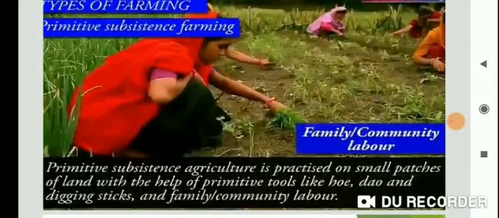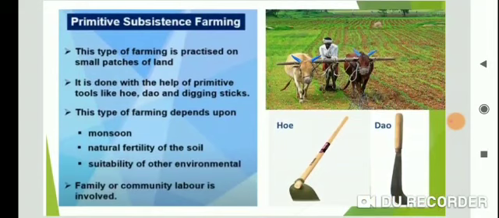This picture shows the digging sticks, hoe and dao, and this type of farming is done on very small patches of land. These are primitive tools like hoe, dao and digging stick, and this farming depends upon monsoon, natural fertility and suitability of the other environment, and this type of farming only involves family community labor.